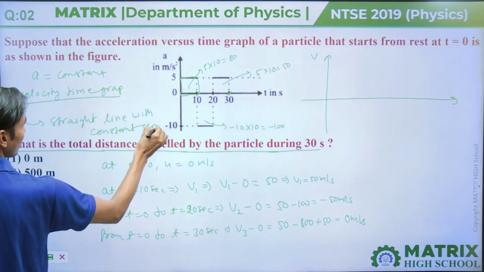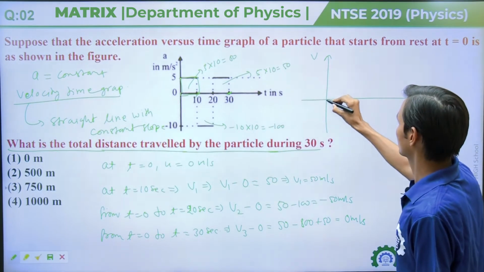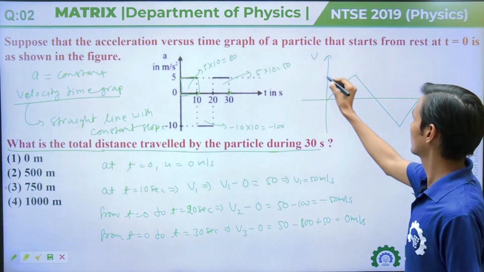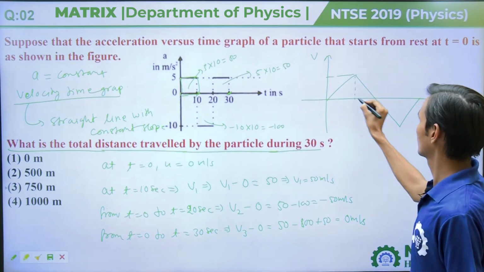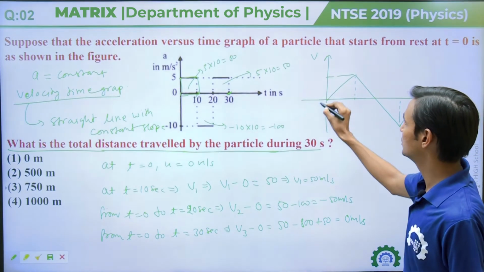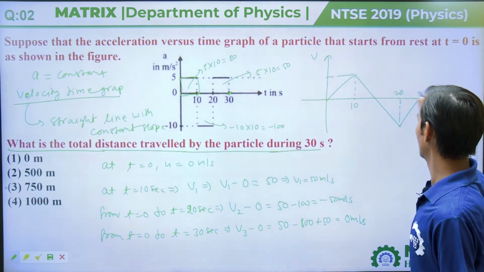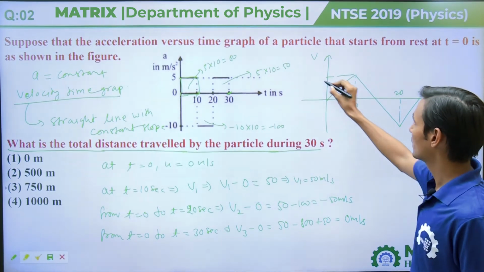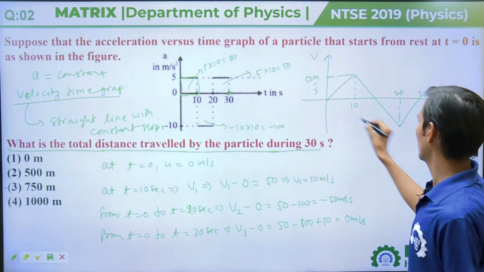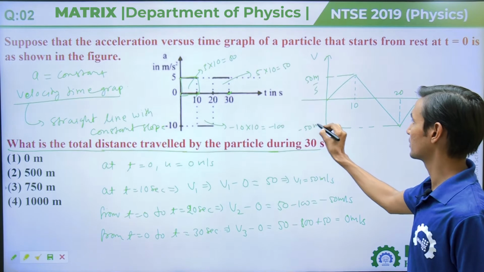So here the graph is like this: 10, 20, 30. Here it is 50 meter per second and this is minus 50 meter per second.